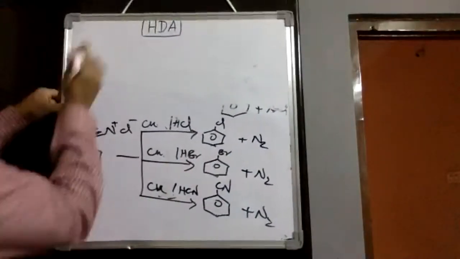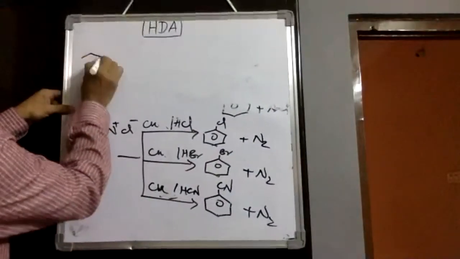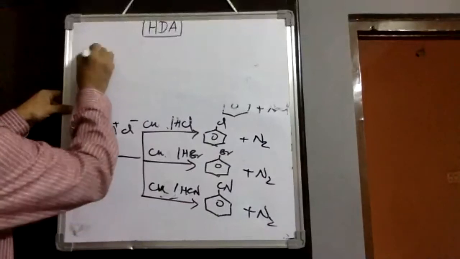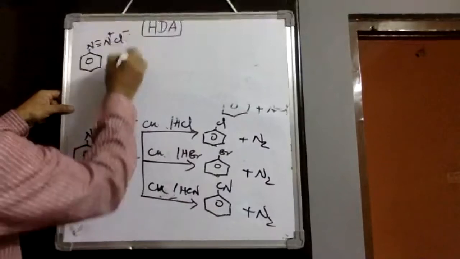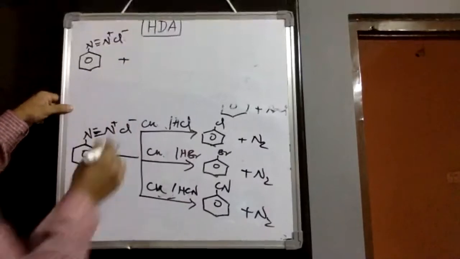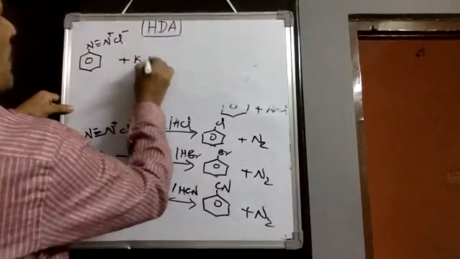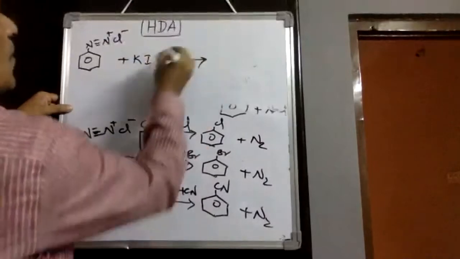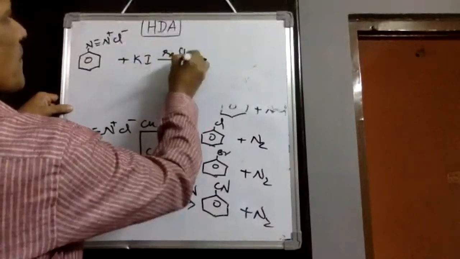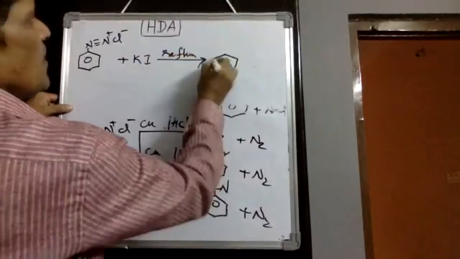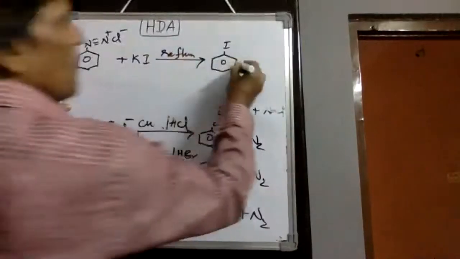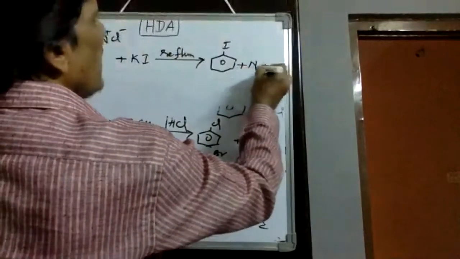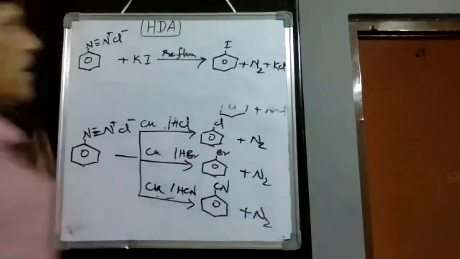In the same way, when we take benzene diazonium chloride in the presence of potassium iodide followed by refluxing, it is converted into iodobenzene plus nitrogen gas separates with potassium chloride.